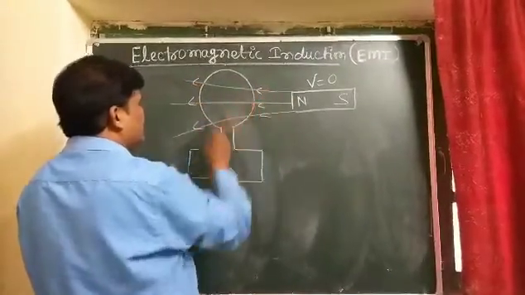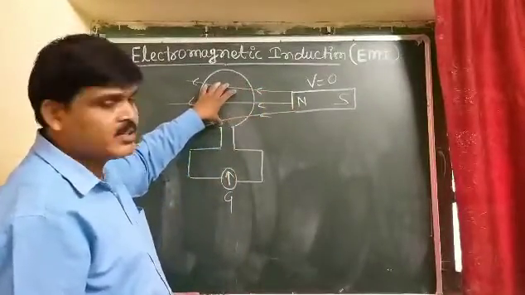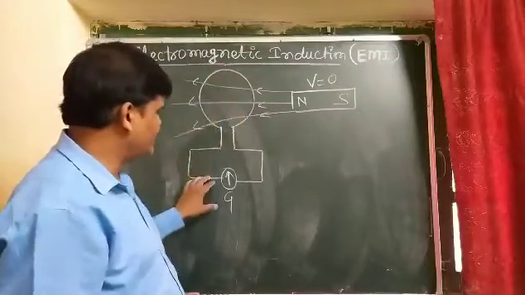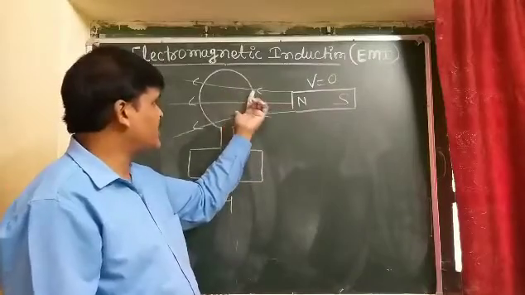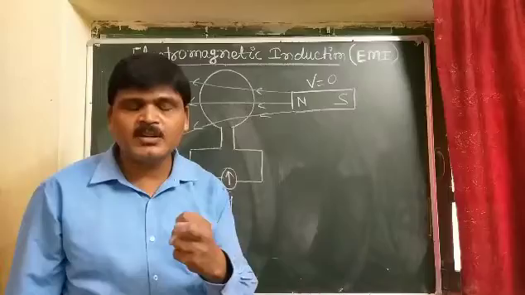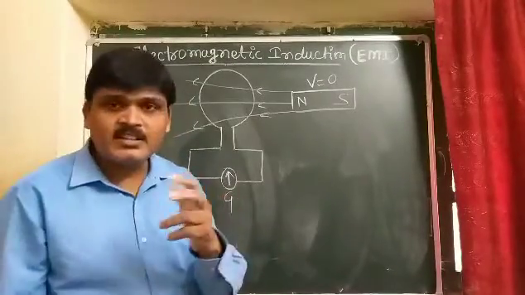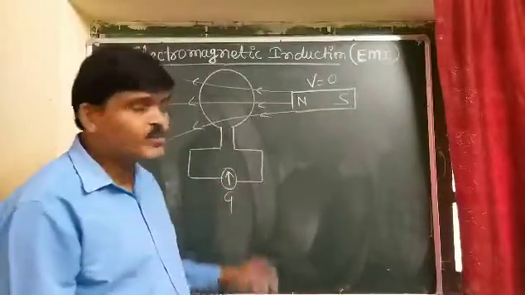Magnetic field lines are still passing through this circular area of the coil, but there will be no deflection in the galvanometer. If there is no deflection in the galvanometer, it means what?